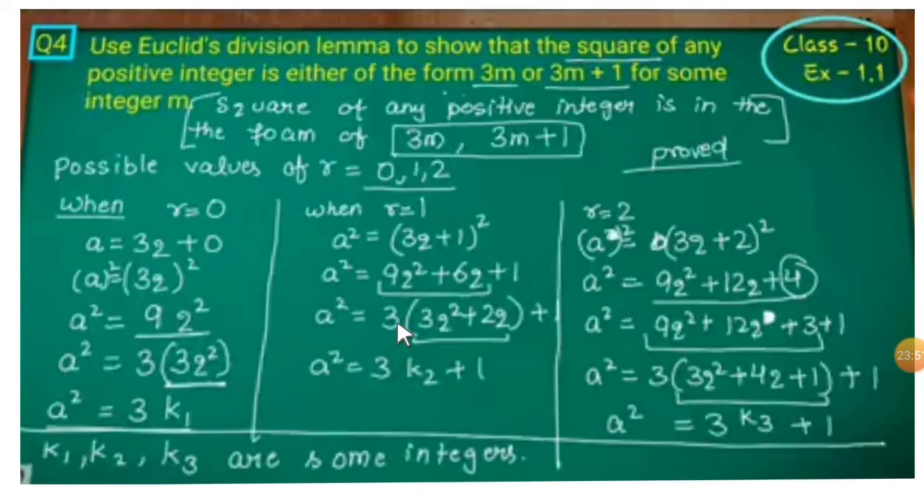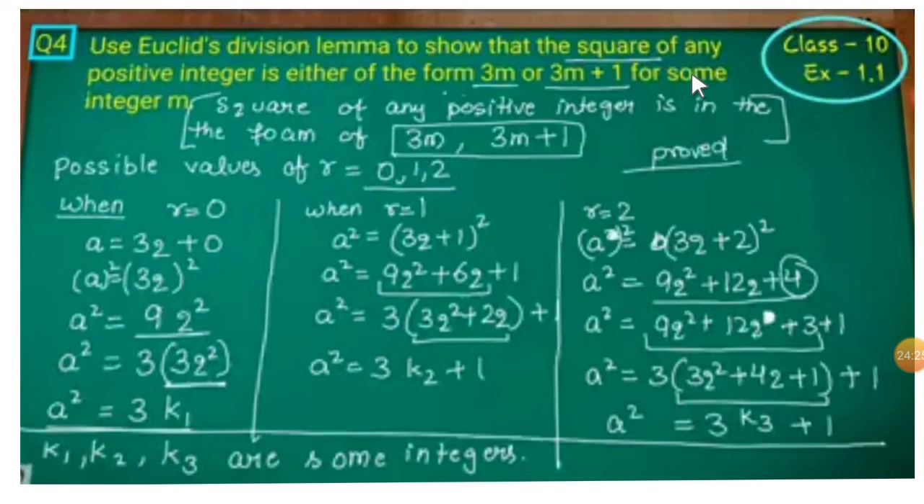So a square is equal to 3k2 plus 1, where k2 is 3q square plus 2q in the bracket, and plus 1 is as it is. Here also you can write this as 3m plus 1. Why do you write this? Because we have to show the square of any integer is of the form 3m plus 1. This is the second case.